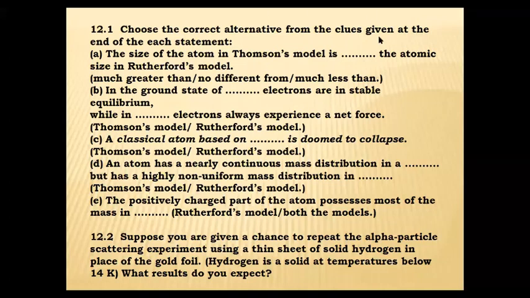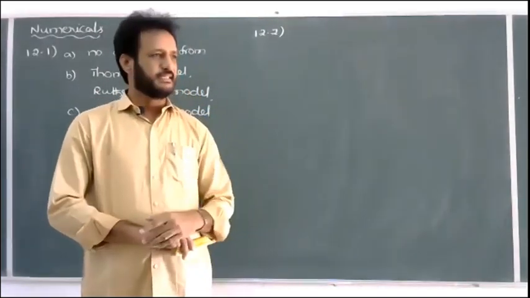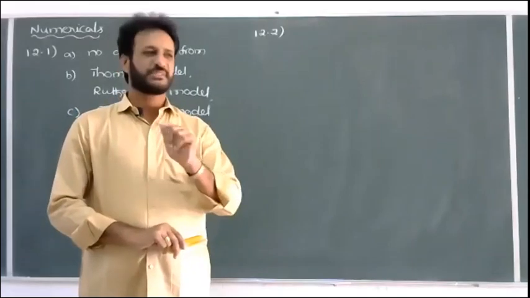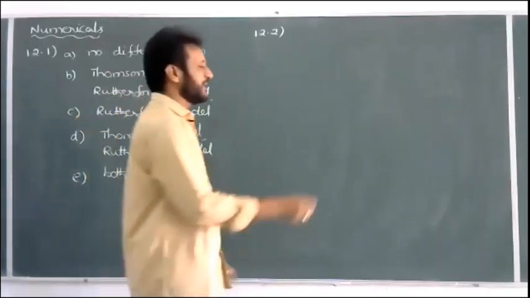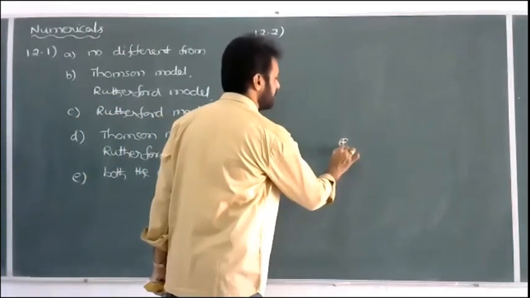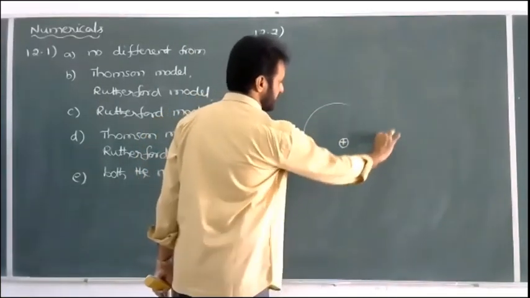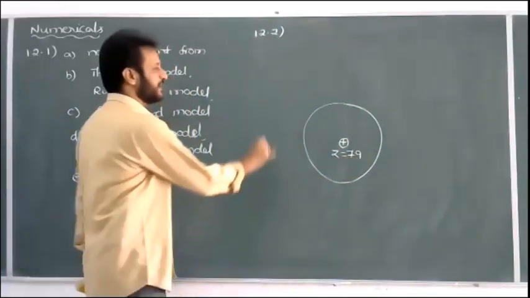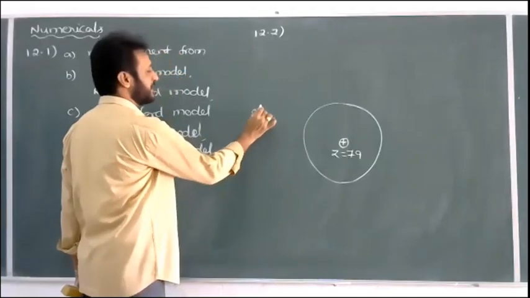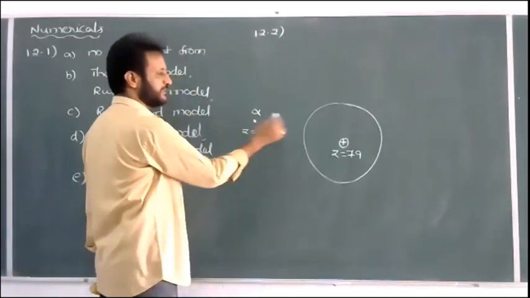Check the question. Suppose you are given a chance to repeat the alpha particle experiment. Instead of the gold foil, we have to use a thin solid hydrogen sheet. What result would you expect? For example, in the alpha particle experiment, the atom is gold, with a gold nucleus. The atomic number of gold is 79. The alpha particle has an atomic number of only 2. But both are positive.